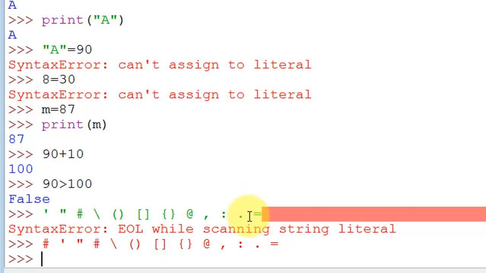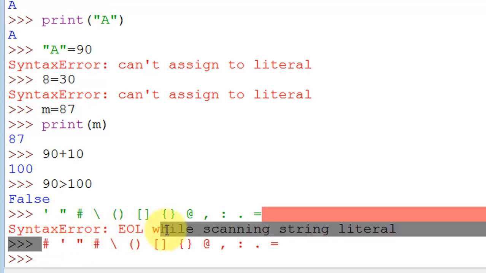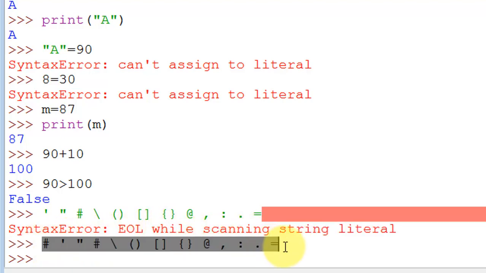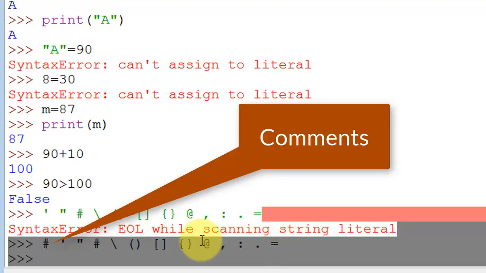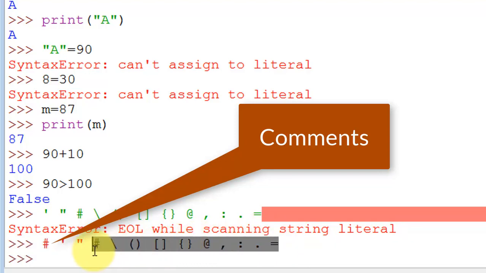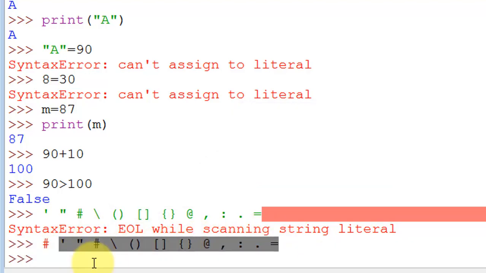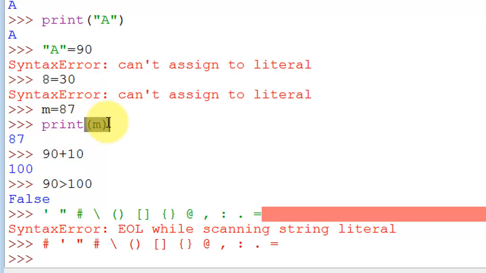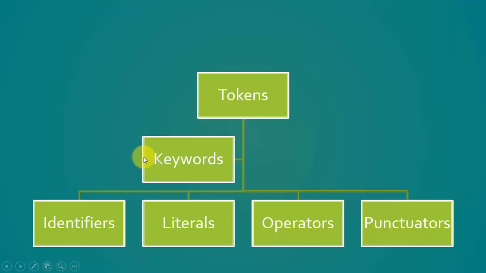If I do it, this will be ignored by the compiler, so that's why it is called a comment. So we can always start with the comment. You have learned two punctuators. One is hash, which is used to start a comment, and parenthesis, which is used to indicate a function and enclose parameters. So till now we have discussed keywords, identifiers, literals, operators, and punctuators.